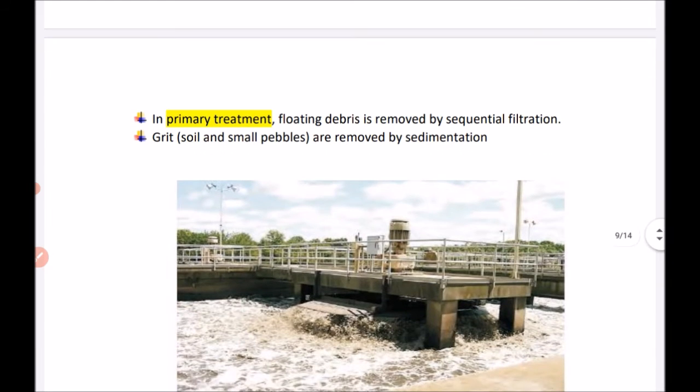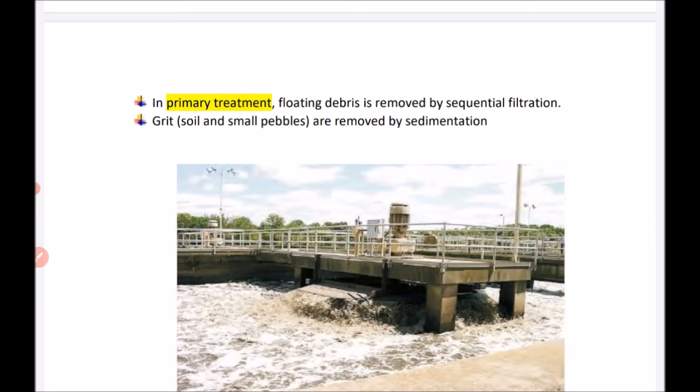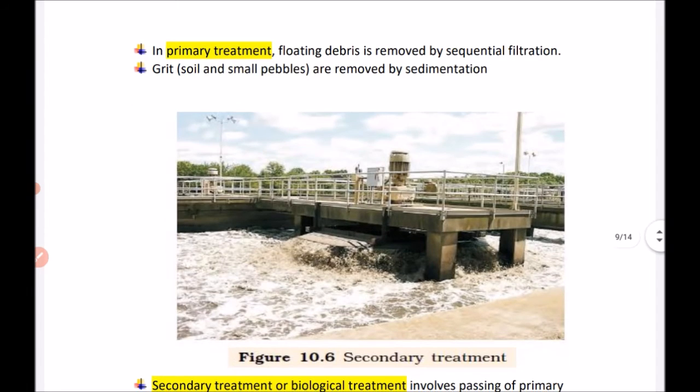In primary treatment, we know floating debris is removed by sequential filtration, and grit, that is soil and small pebbles, is removed by sedimentation. So filtration and sedimentation occur in primary treatment, as we have already discussed above. This is the diagram of the secondary treatment plant.